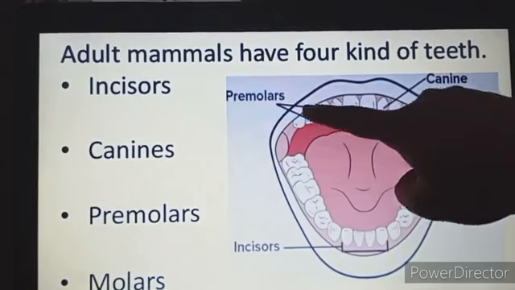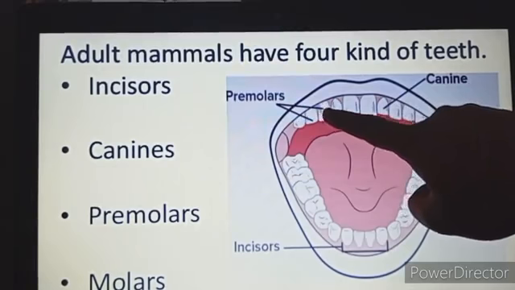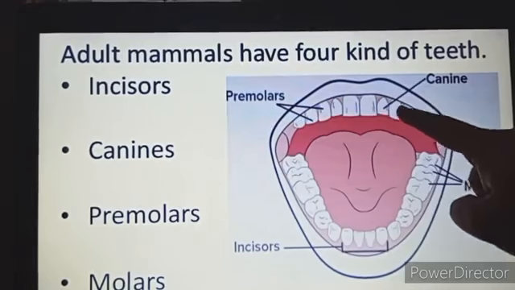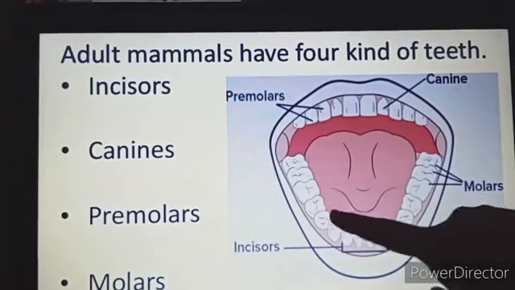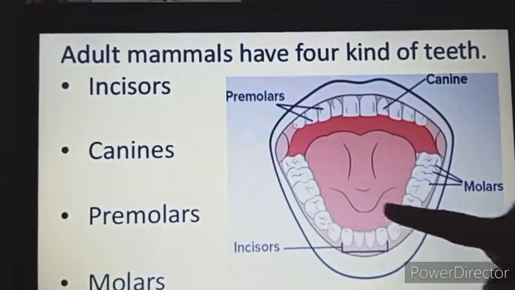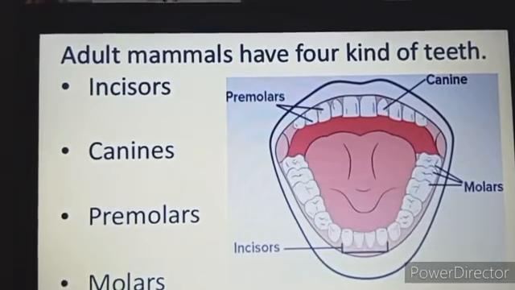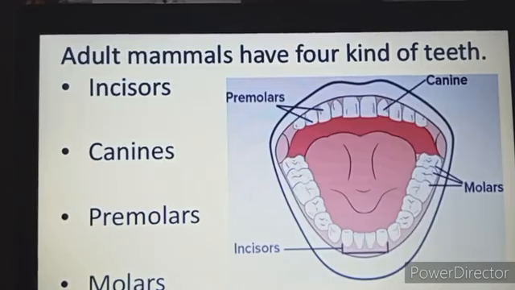That means two on this side, that is the right side, and two on the left side. The same way on the lower jaw also there will be two on the right side and two on the left side. So there are a total of four premolars in the upper jaw and four premolars in the lower jaw. And the work of these premolars is crushing and grinding food.